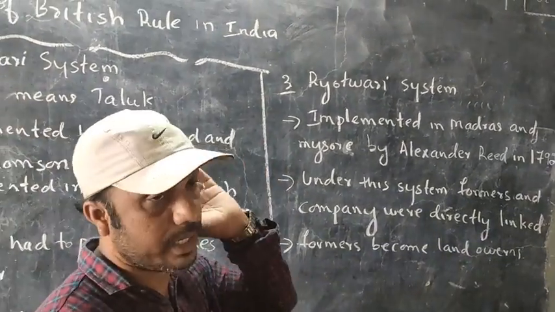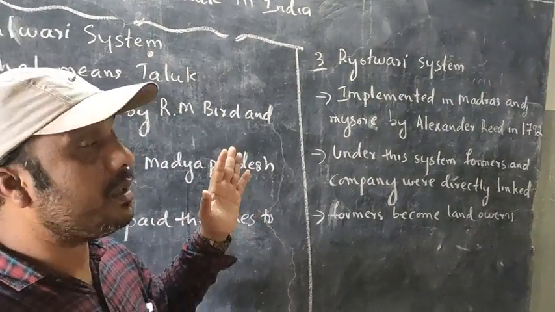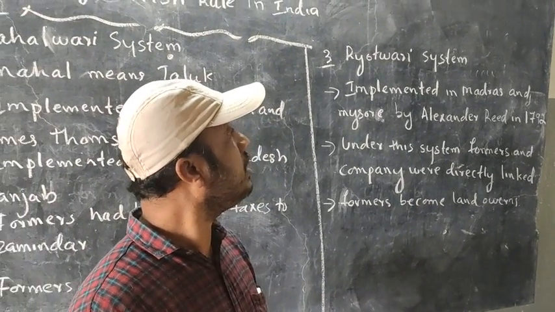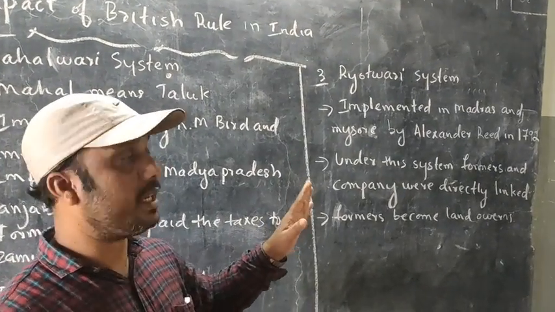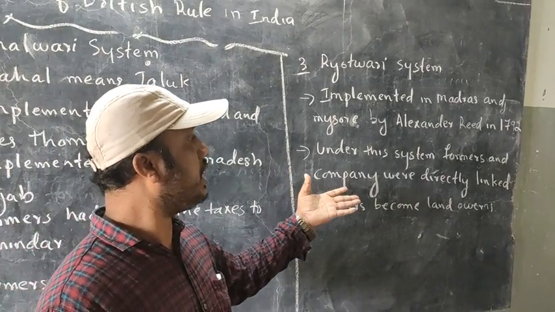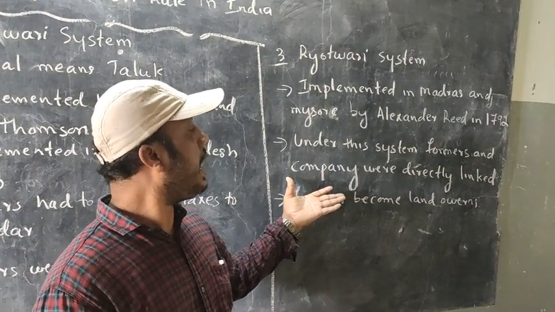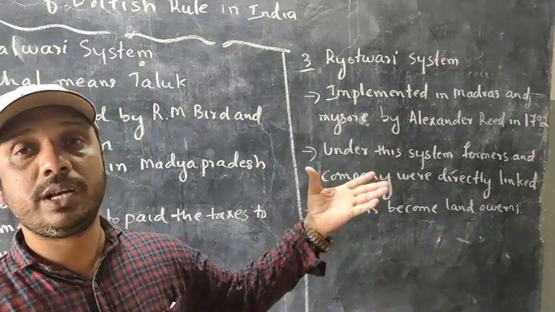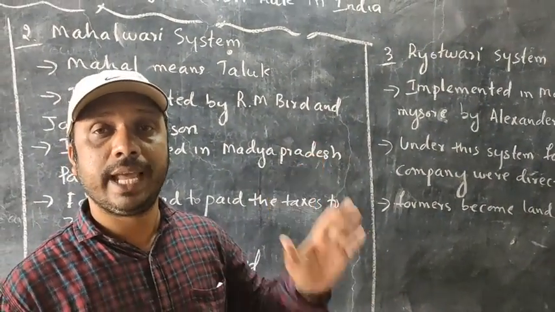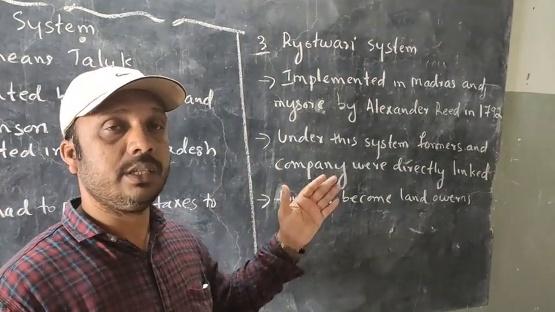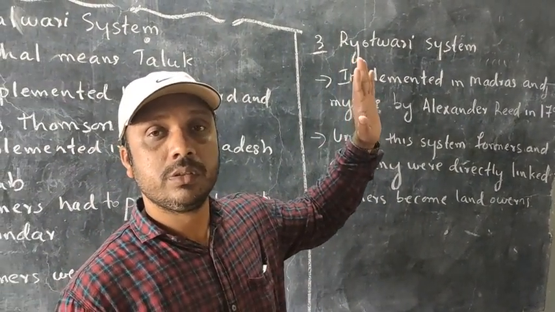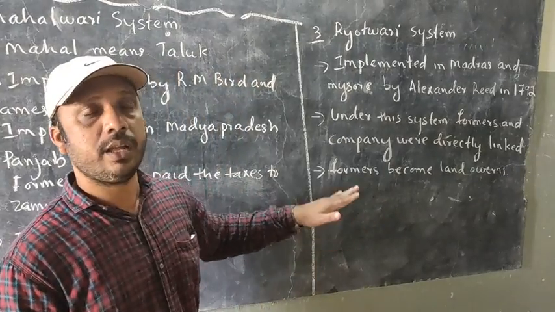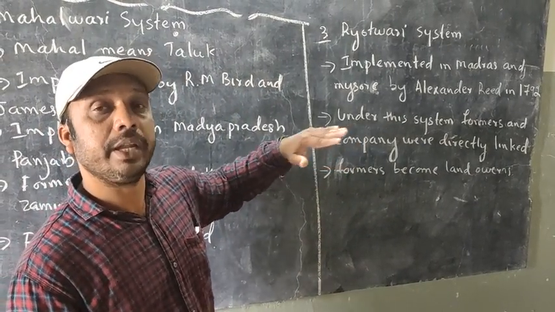It is the Raitwari system. So this scheme was introduced by whom? Alexander Reed, in the year 1792. Under this scheme, farmers and the company were directly linked. Earlier, the scheme was that the farmer has to pay the tax to the zamindars, and the zamindar has to pay the tax to the British government. But here it is not like that. Farmers have to pay the tax to the company directly.